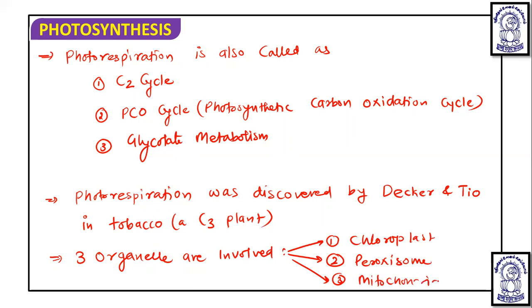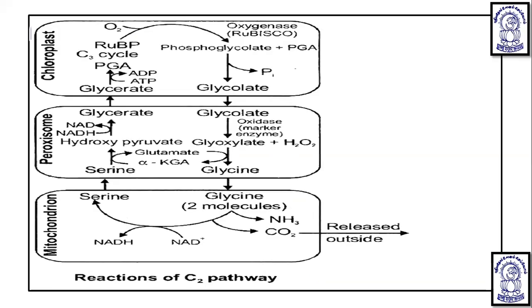These three organelles are involved to carry out photorespiration. How this cycle takes place, that we have to understand. The first organelle involved is the chloroplast, then peroxisome, then mitochondria. All these three are coordinated with each other to carry out photorespiration.